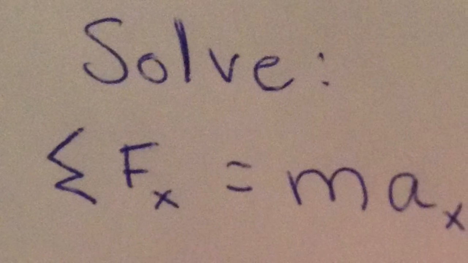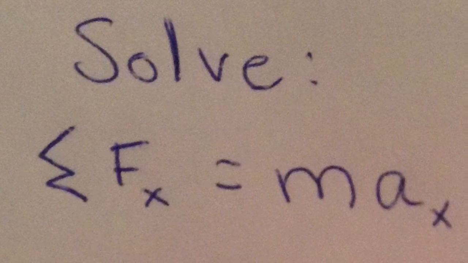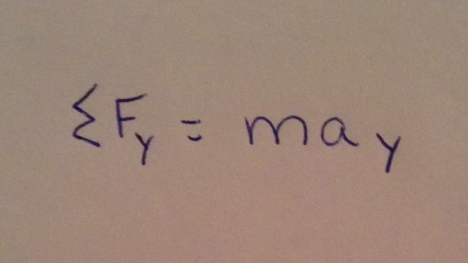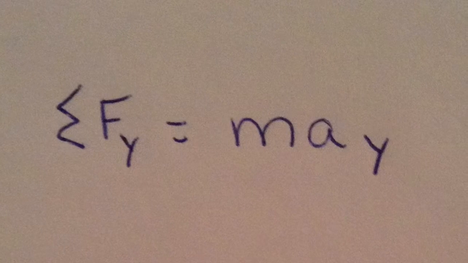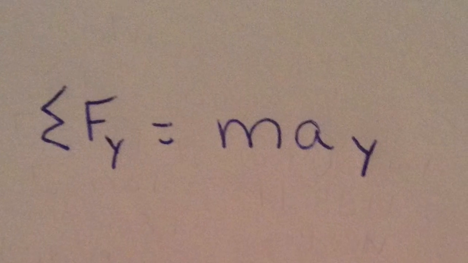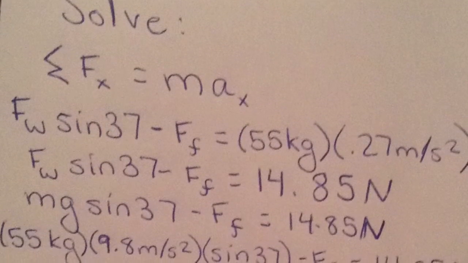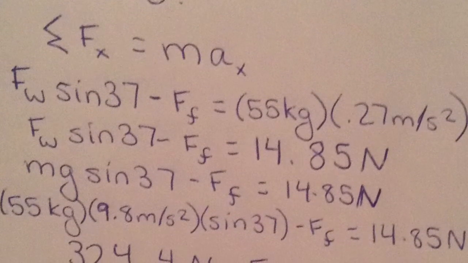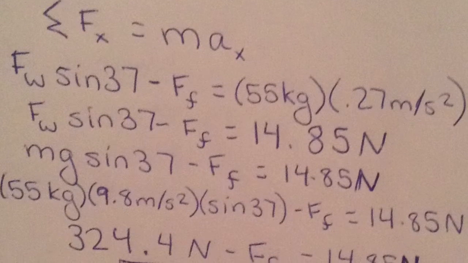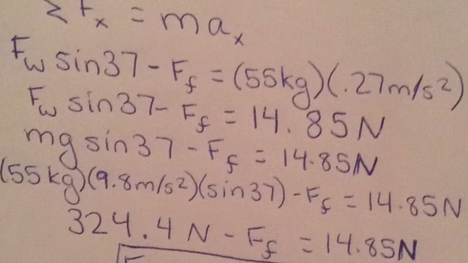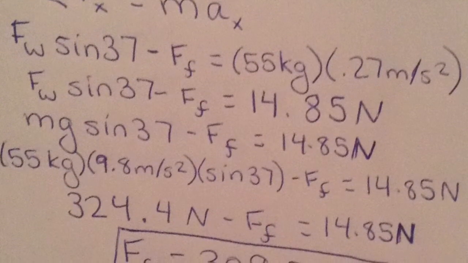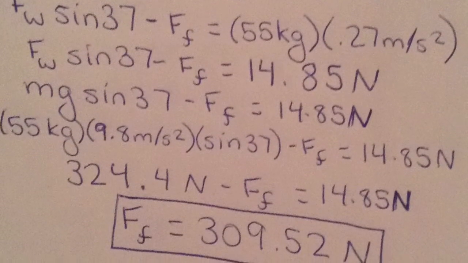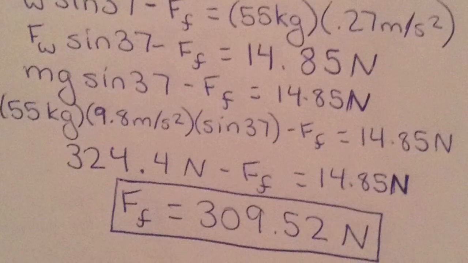We know that the sum of the forces in the x direction is equal to mass times acceleration in the x direction. Likewise, the sum of the forces in the y direction is equal to mass times acceleration in the y direction. In the x direction, the force of weight times the sine of 37 minus the force of friction is equal to mass 55 kilograms times acceleration, 0.27 meters per second squared. By substituting mass times gravity for the force of weight, we get the force of friction equals 309.52 newtons.